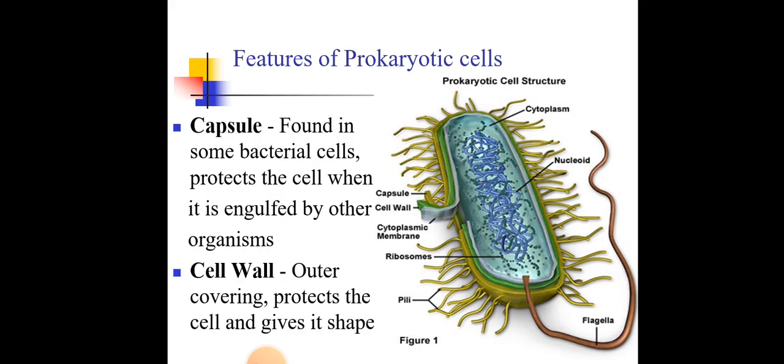Then there is the cell wall. That cell wall is called peptidoglycan. They have peptidoglycan, like the bacteria, and it can be gram positive or gram negative. You are going to learn this when you go through the levels of biology. There is another layer called the outer membrane layer protecting that. The cell wall is an outer covering, which protects the cell and gives it a shape, just like the cell wall that we know of in plants, which are eukaryotic cells.